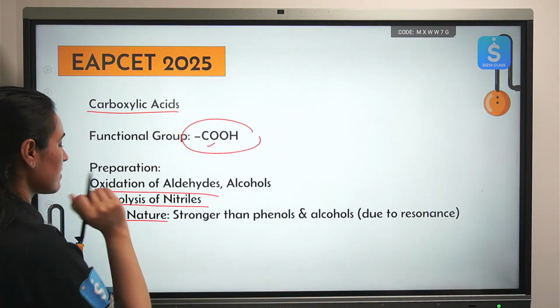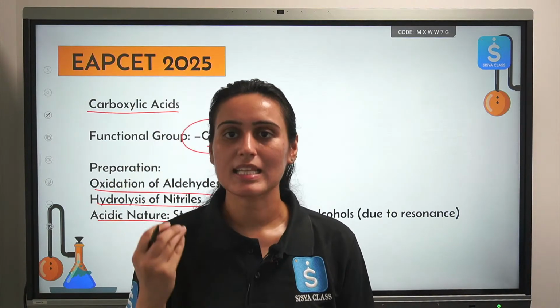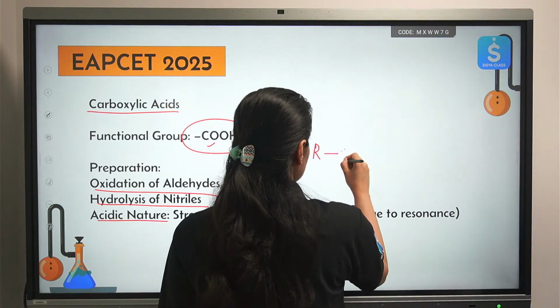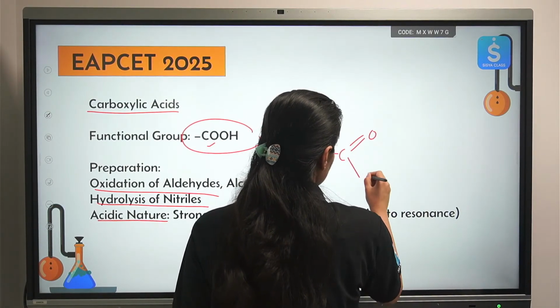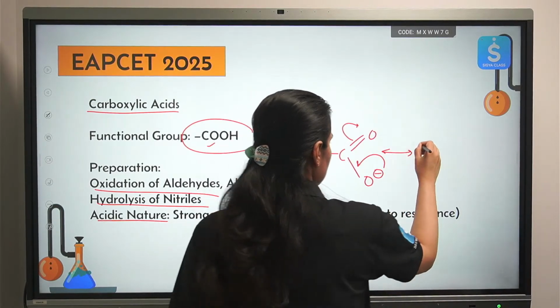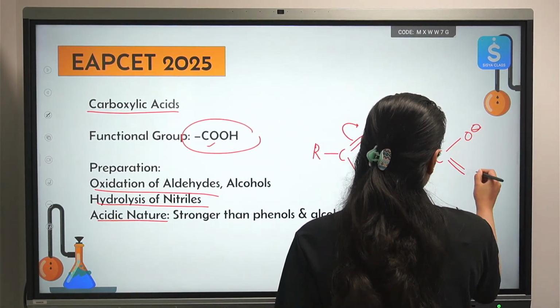Then acidic nature. Carboxylic acids have higher acidic strength than alcohols, and phenols also. Okay. Why? What is the reason? Equivalent resonating structures, everyone.